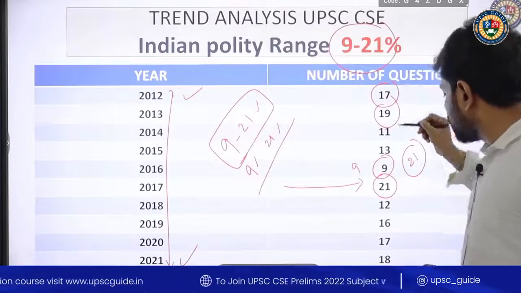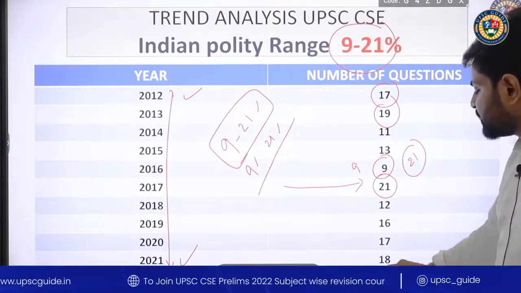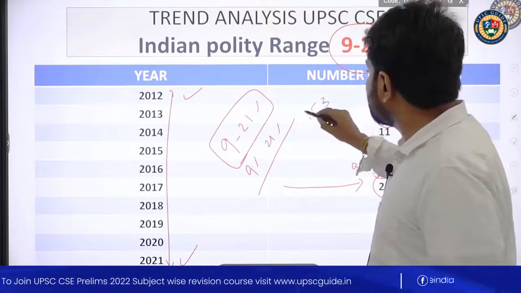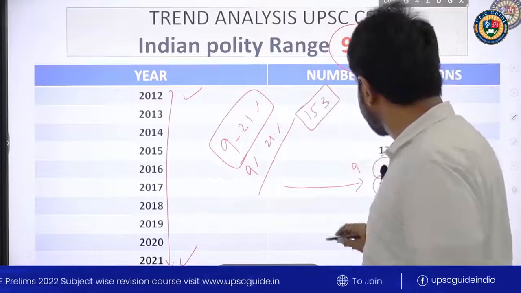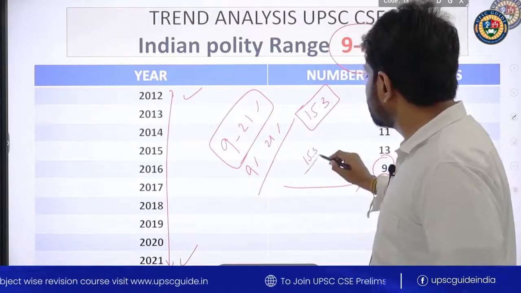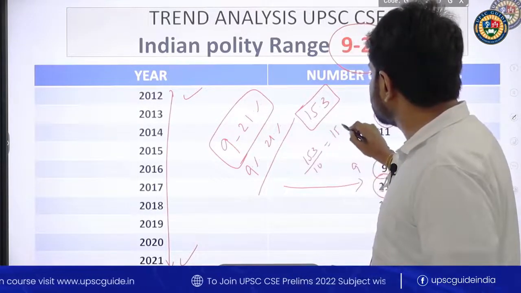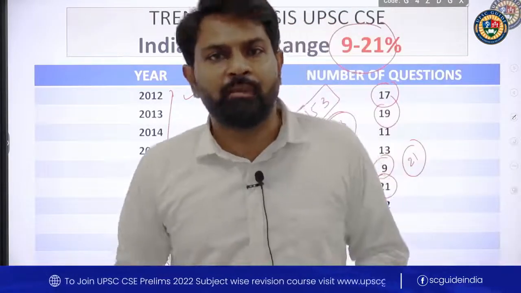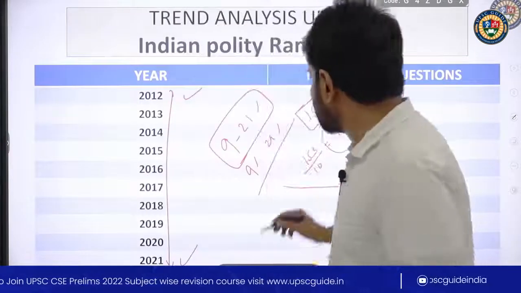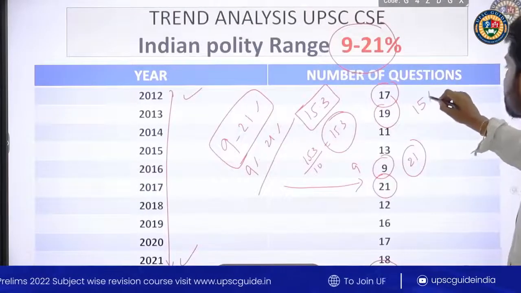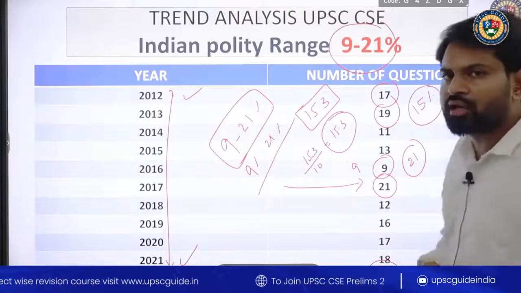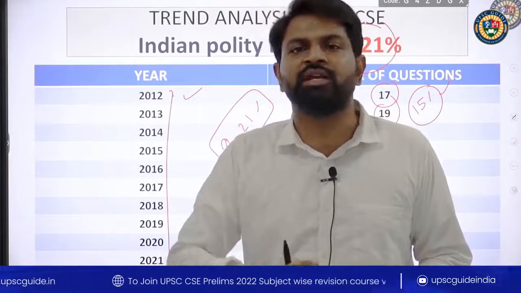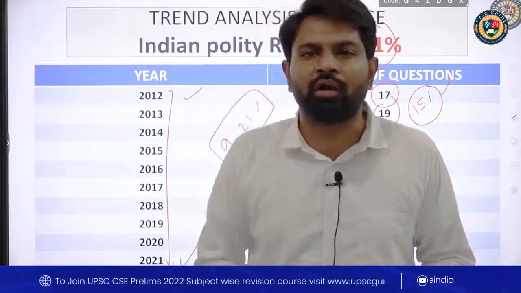So this is the importance of this subject, right? If you take the total number of questions over the last 10 years, 153 questions came. 153 divided by 10 is 15.3, an average of 15.3 questions from Indian polity, which means 15% of your success in the preliminary examination depends on Indian polity.